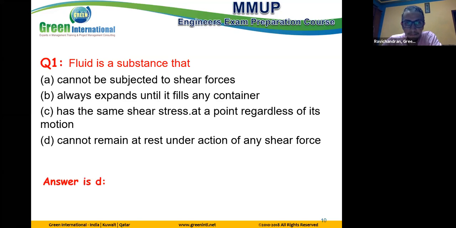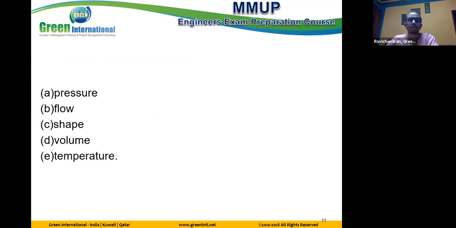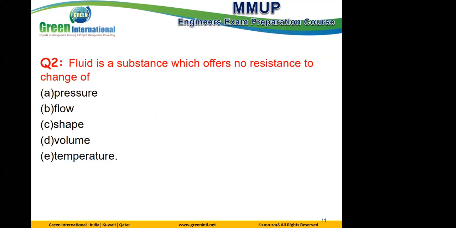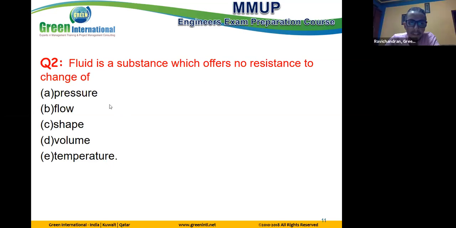Okay. Fluid is a substance which offers no resistance to change of pressure, shape. Not A. I see one gave me the answer in chat, and it is correct. C. Change of shape. Resistance to change of shape. Yeah, I got it.